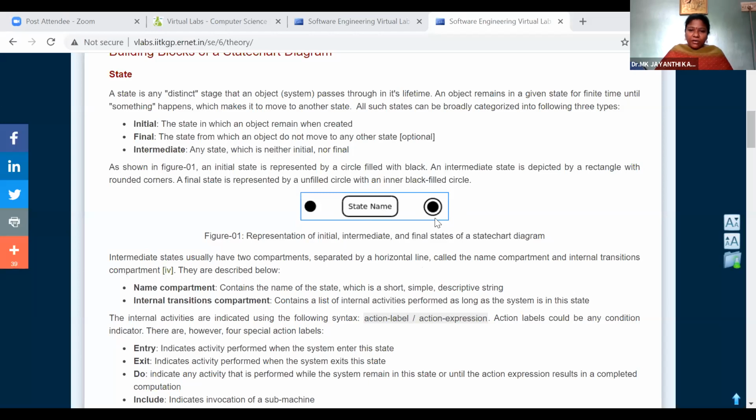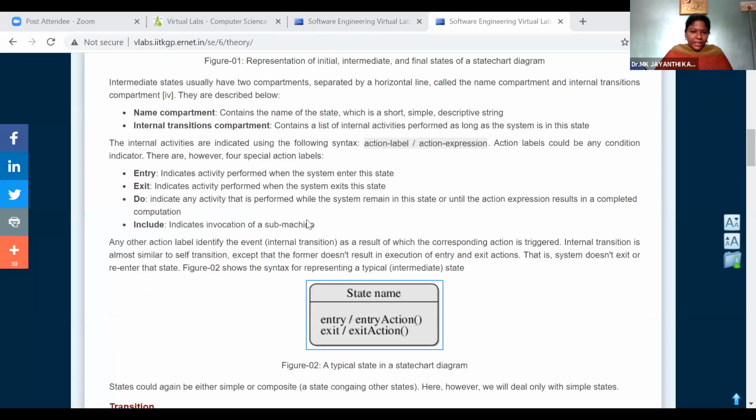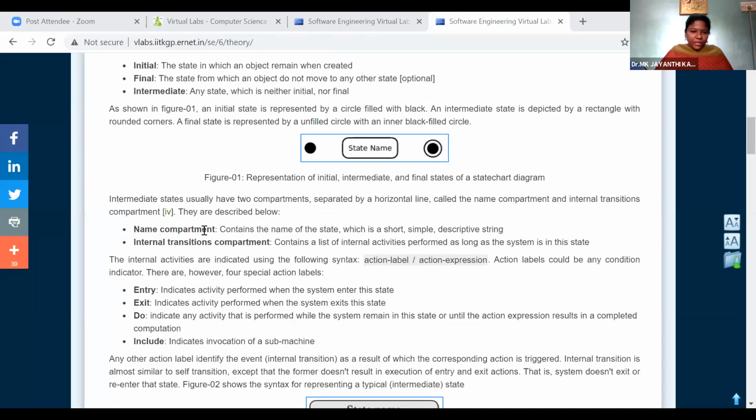The final state or end state is represented with double circles, where the internal circle is solid. Another main element is the name of the component. Which component or function we are executing should be represented inside the box. The internal transitions compartment contains a list of internal activities performed as long as the system is in the state.